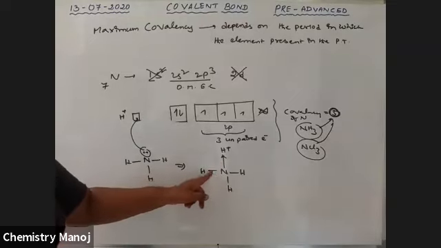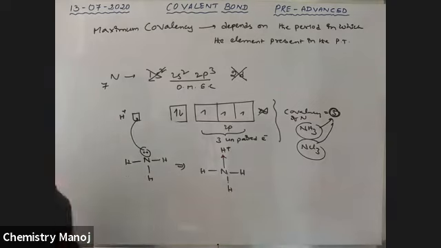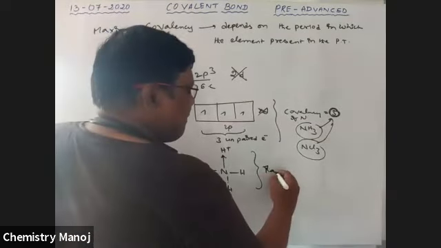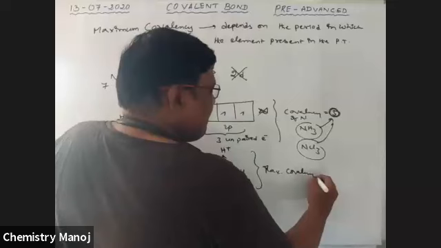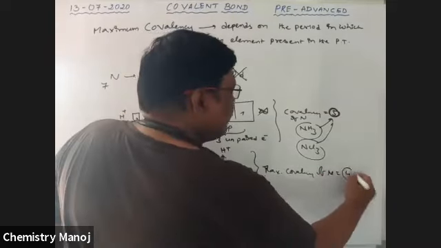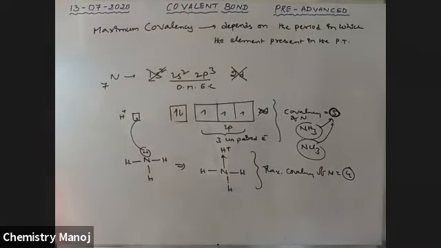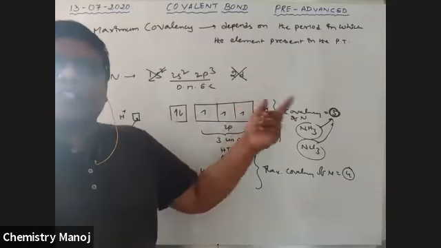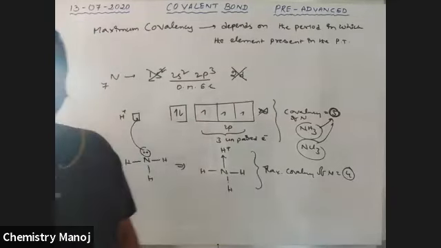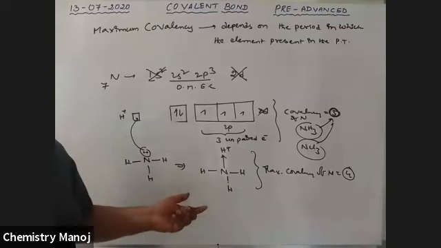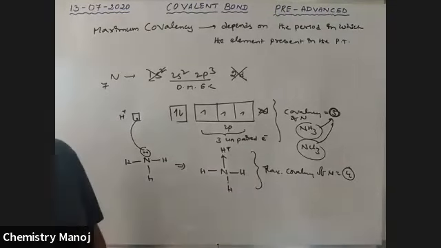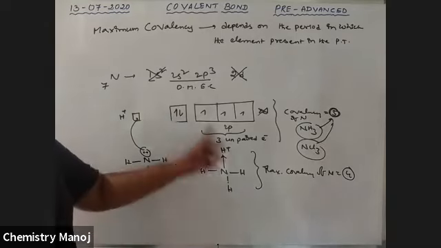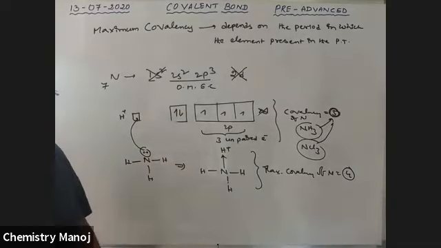Therefore, nitrogen has a maximum of 4 bonds. Therefore, the maximum covalency of nitrogen is equal to 4. Generally we expect 3, but this electron pair can also be donated by nitrogen to any species having empty orbitals. Therefore, one more bond can be formed by nitrogen, so the maximum covalency is 4. This is the way to explain covalency and maximum covalency of an element.